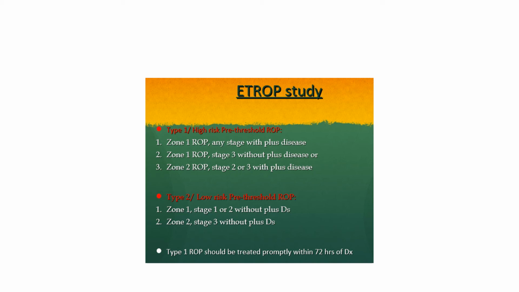Second, zone 1 ROP with stage 3, meaning neovascularization without plus disease. So here neovascularization is present in zone 1. Third, zone 2 ROP, stage 2 or 3 with plus disease. So this becomes the high risk pre-threshold ROP. Type 2 or low risk pre-threshold ROP is zone 1, stage 1 or 2 without plus disease, or zone 2, stage 3 without plus disease. Now type 1 ROP should be treated promptly within 72 hours of diagnosis.